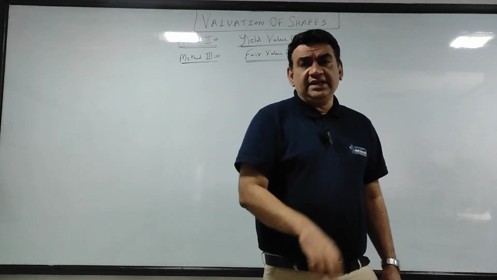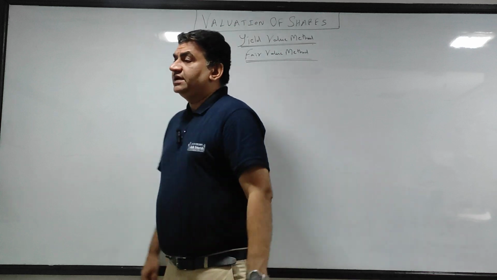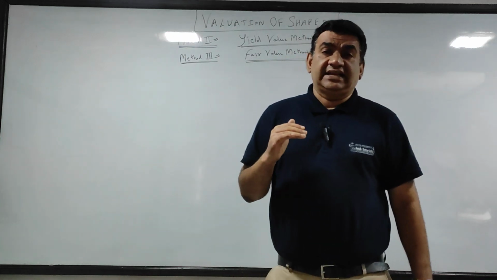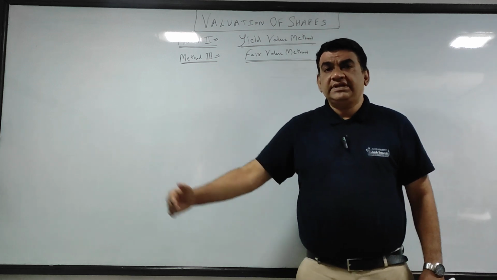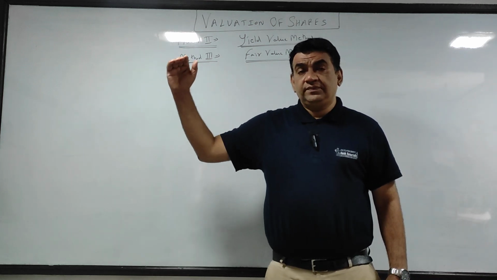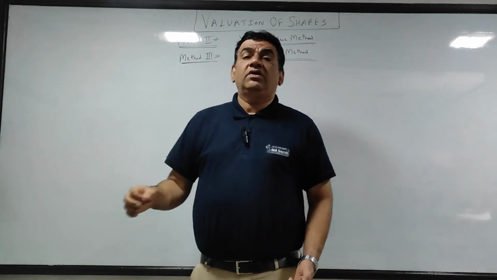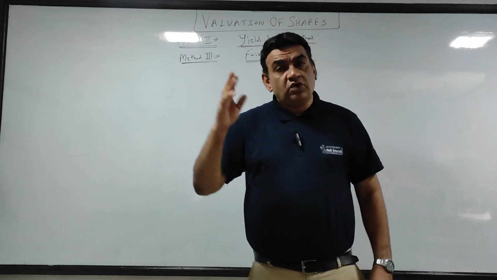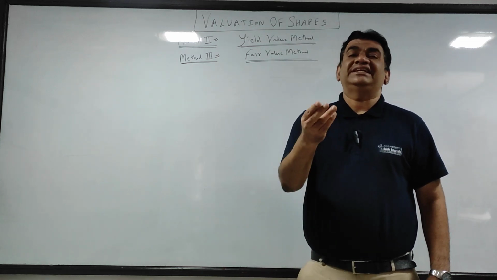Now in yield value there are 4 steps. Small steps are there. So what I'll do, I'll directly show you in the sum how to go about it. I gave you the base. The assumption is that the company's operations will continue, and the valuation is done on the basis that the company's operation will continue. It will not stop at least for the next 1 year.